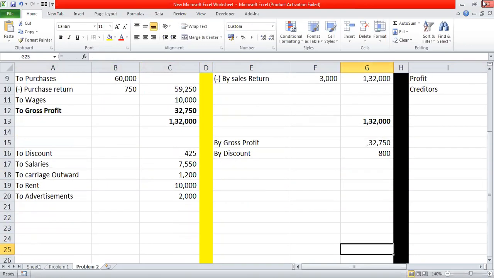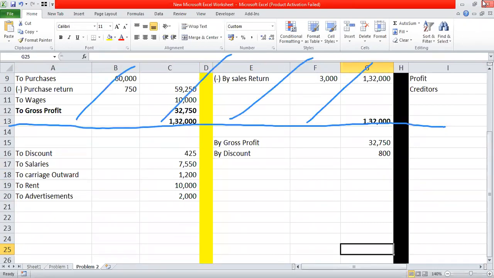And now we will start comparing the profit of the lower part only. अभी ऊपर का we will not consider क्योंकि ये gross profit हमने already transfer कर दिया.